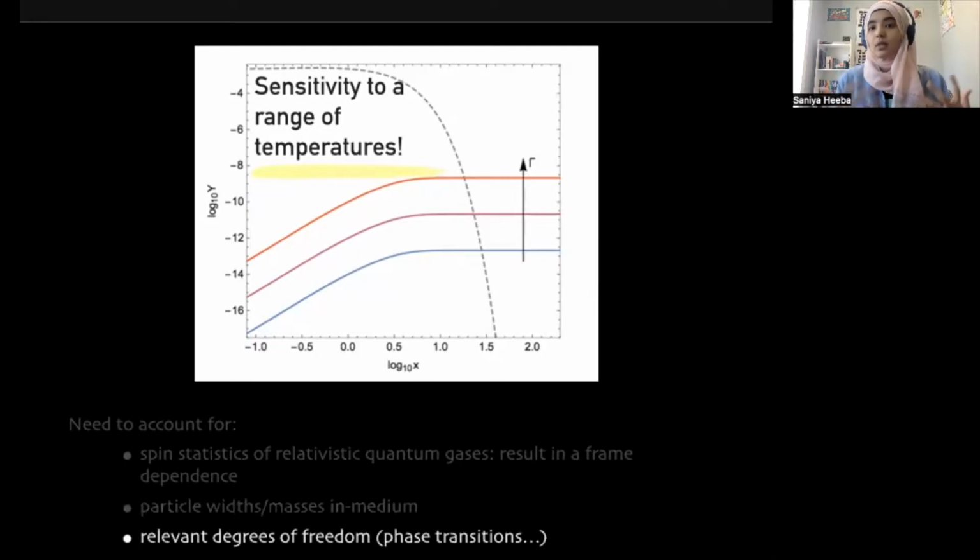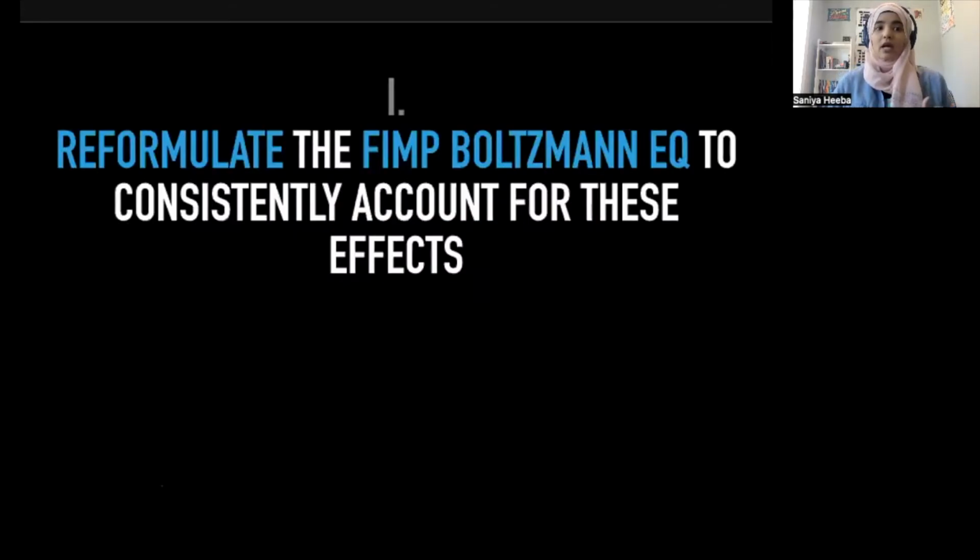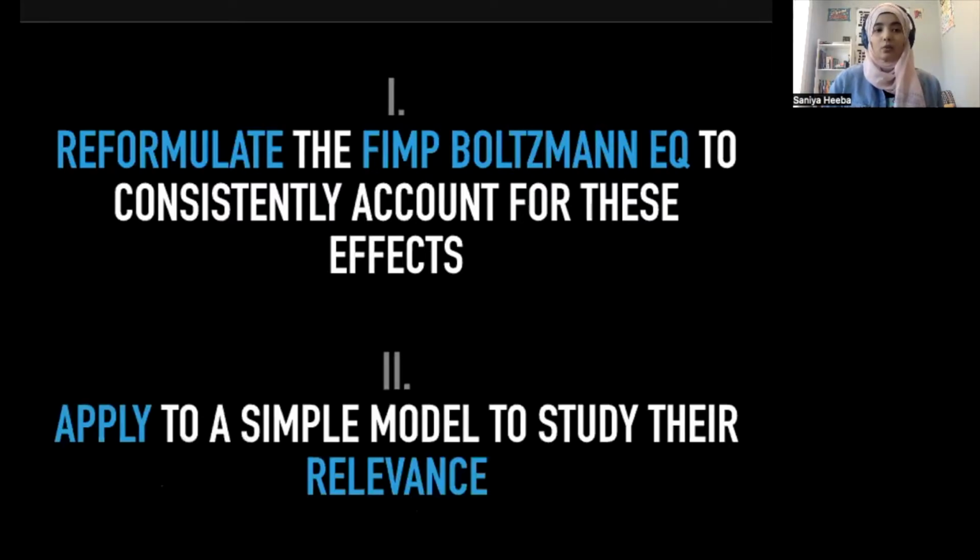And finally, since we are sensitive to the properties of the plasma over a range of temperatures, we're actually sensitive to the change in the degrees of freedom that happen as a function of, for example, the different phase transitions that we know of. So for the big picture, what we need to do to calculate accurately the dark matter density is to reformulate the FIMP Boltzmann equation to consistently account for these effects. And once we have that, we can apply this to a simple model and actually study whether these effects have relevance, right? So how relevant are these effects?